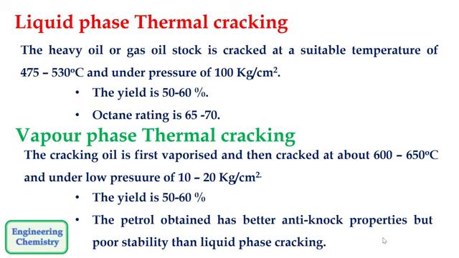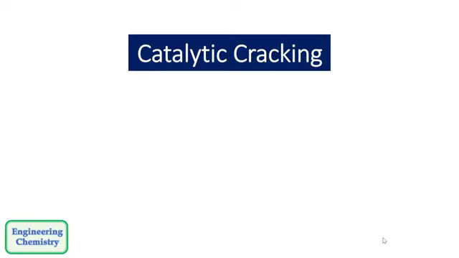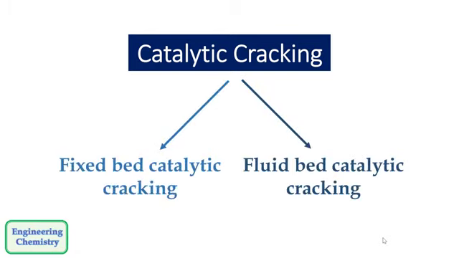As we can see, the pressure and temperature applied in both cases are very high and it is very difficult to achieve that high temperature and high pressure. Also, more fuel is required to achieve them. In order to avoid this, in the 1940s, the same process was carried out in the presence of a catalyst. This process is called catalytic cracking. This is also of two types. First is fixed bed catalytic cracking and the second is fluid bed catalytic cracking.